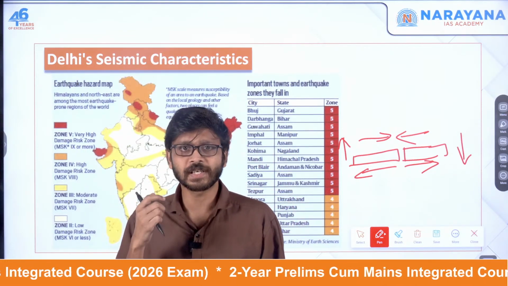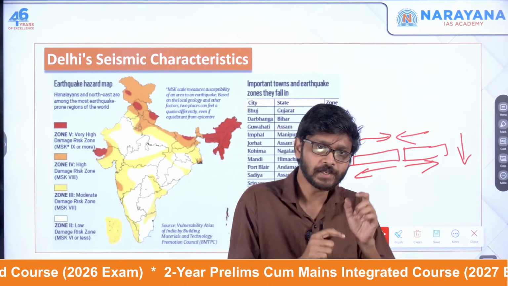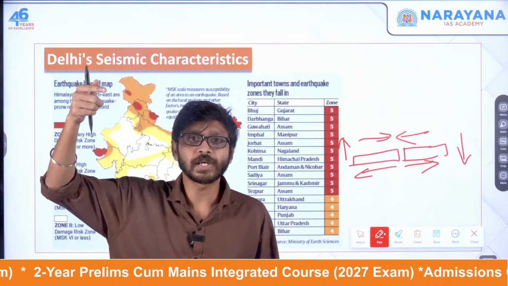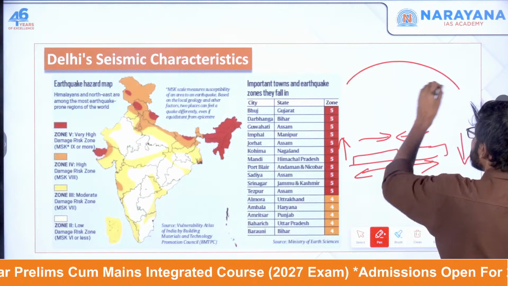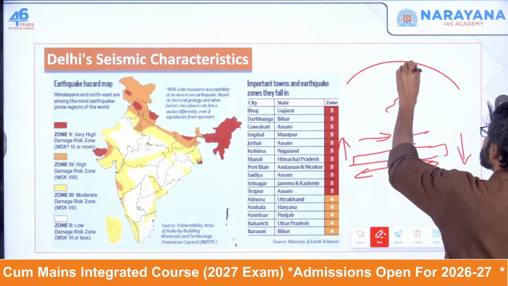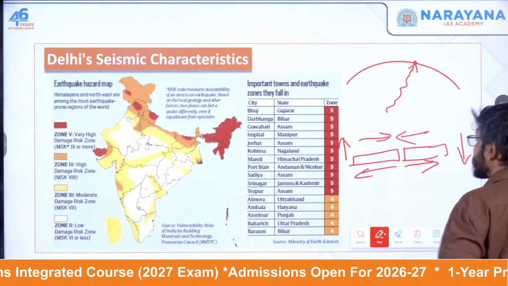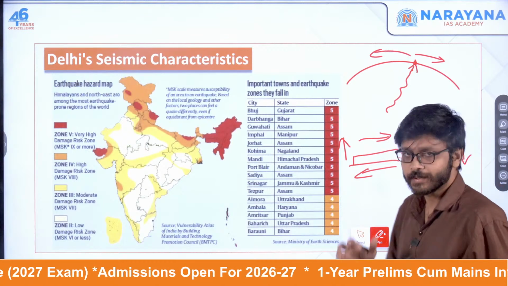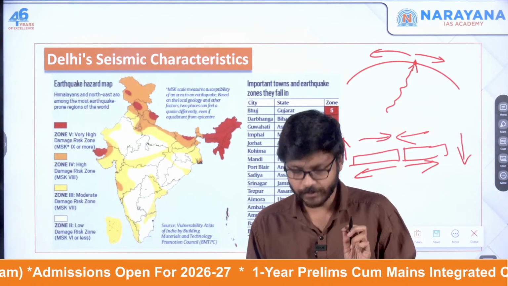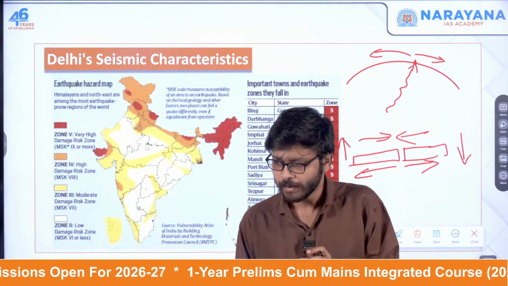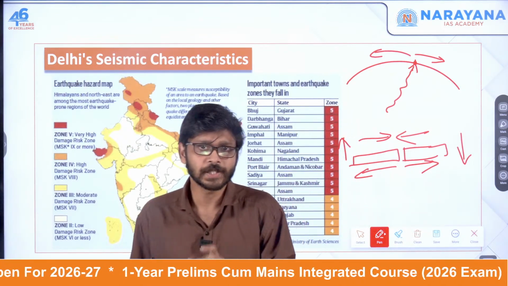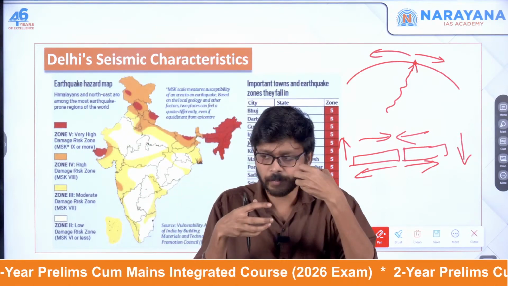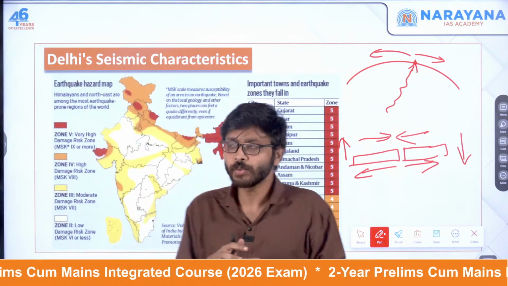Whatever happens, a sudden release of energy is happening. That we call seismic waves; P waves, S waves and all will be there. From here it will come to the earth surface, the epicenter, and it will affect these areas. So this is the basic principle behind earthquakes. But it won't be the same in every area; earthquakes will be different in different areas. So to understand or unify this, we have divided the country into seismic zones.